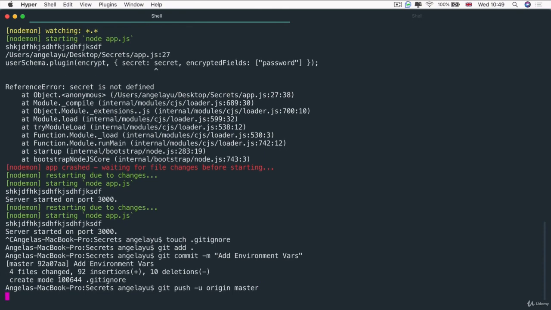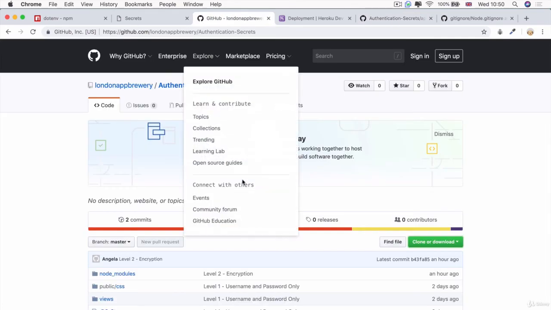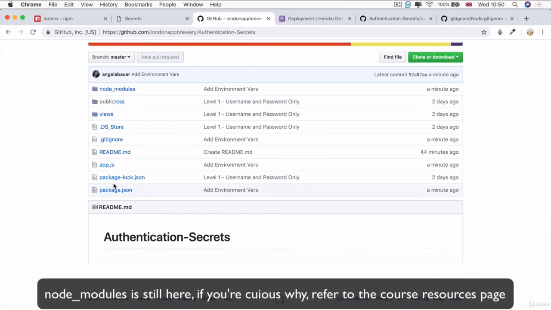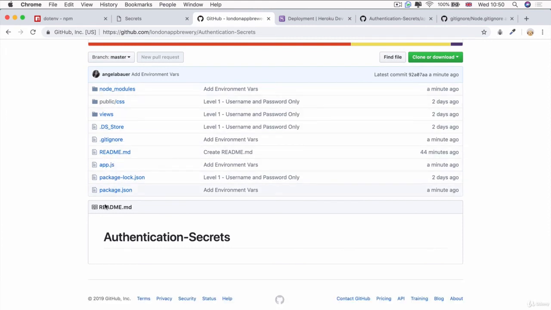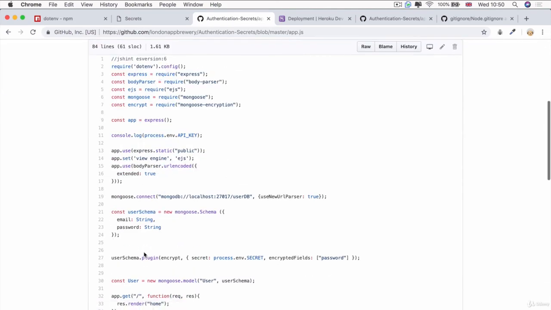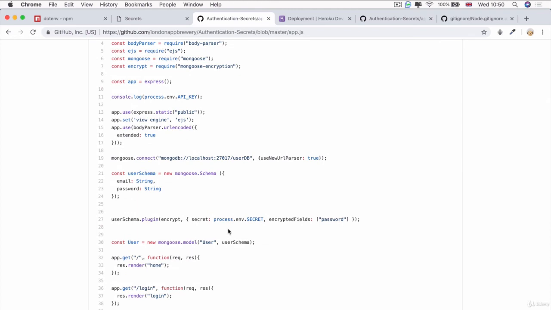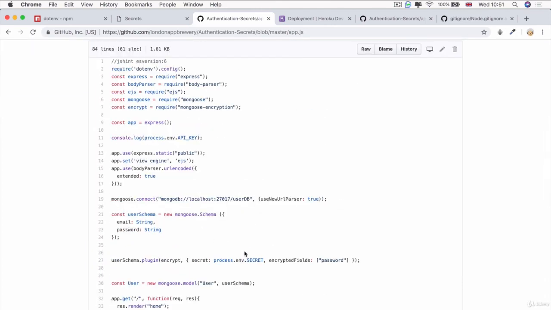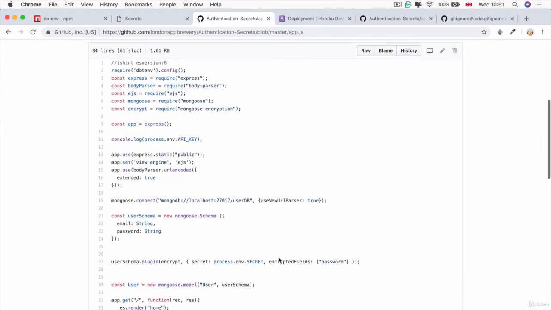So let's hit enter. And now if we go into our project folder and we refresh our project, then you can see our .env file is not visible in our list of files. And when we go into our app.js, it simply refers to our process.env.secret, and there's no way for anybody online to be able to see what our API key is or what our secret is unless they had access, which keeps us and our encryption safe.